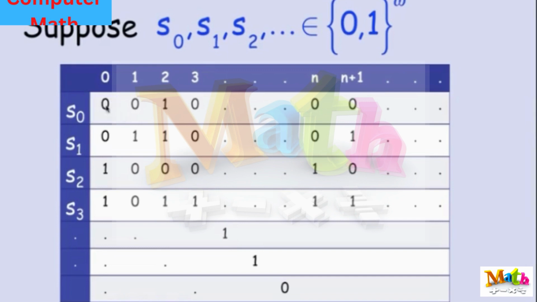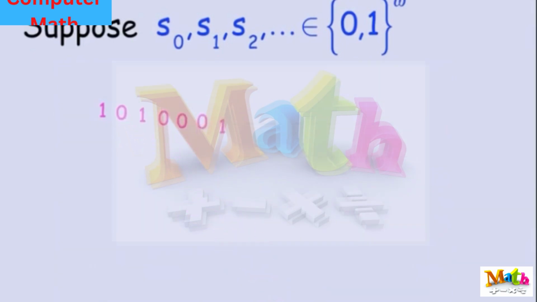Well, it's pretty easy. You look at the first digit, and that was a 0. So you choose the first digit of the new sequence to be 1, the opposite of 0. And you choose the second digit to be the opposite of digit 1 of S1, and complement that. Now here the digit 2 of S2 is a 0, so let's make that a 1, and the next one on the diagonal is a 0, and so on. We're going to complement all of the bits along this diagonal. So I get a diagonal sequence. That's why this argument is called a diagonal argument.